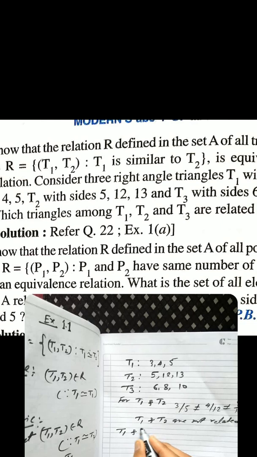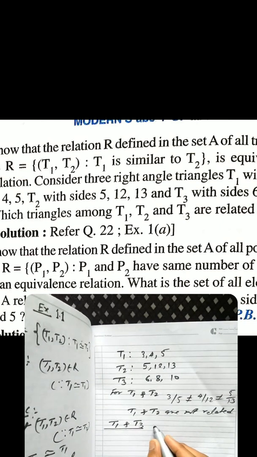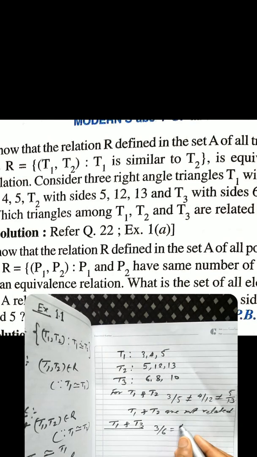Since 3 upon 6 equals 4 upon 8 equals 5 upon 10 equals 1 by 2. Therefore, T1 is similar to T3 since the sides are in the same ratio. Now check it for